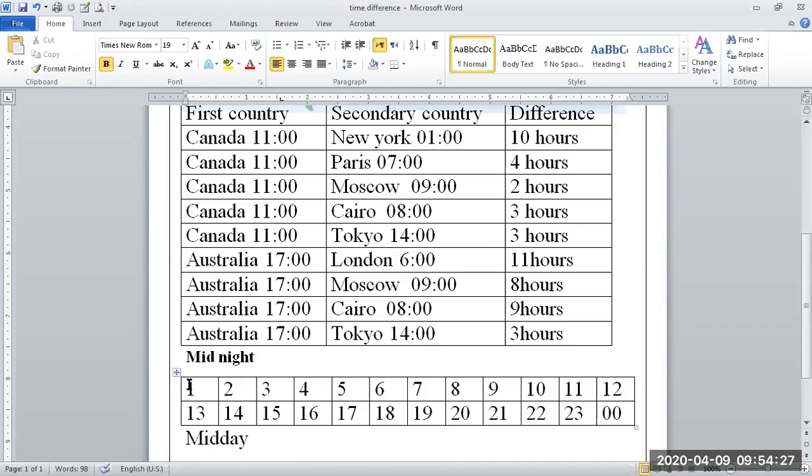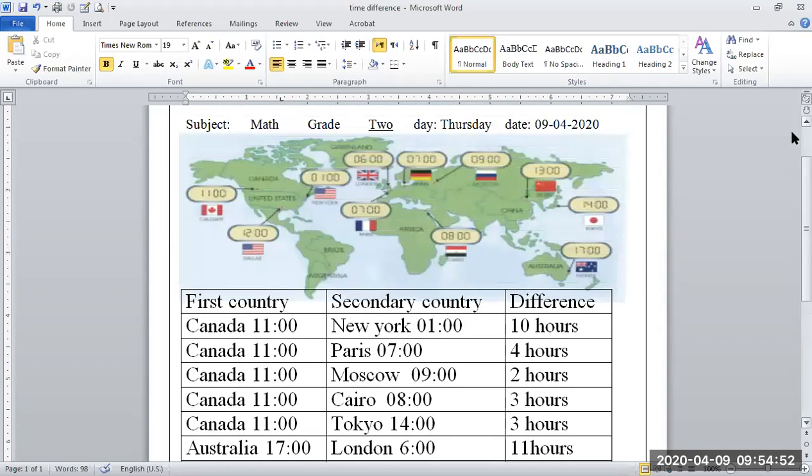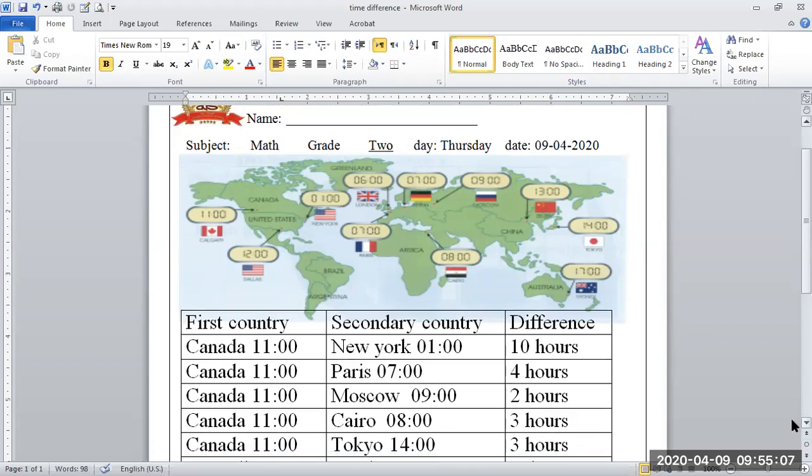This starts at midnight and goes up to midday, Zohar. This is 12 hours. Then after Zohar, midday, 1 o'clock until 12, because 24. Okay, this is half and half. And how many hours are there in one day? 24 hours. And at the same time, different countries have different times. Then we find the difference between one country and another country.